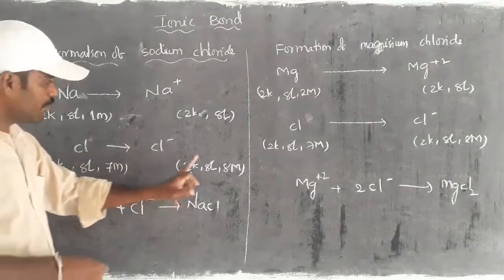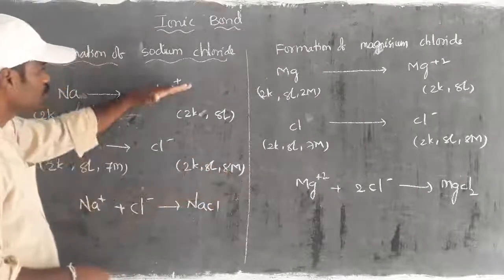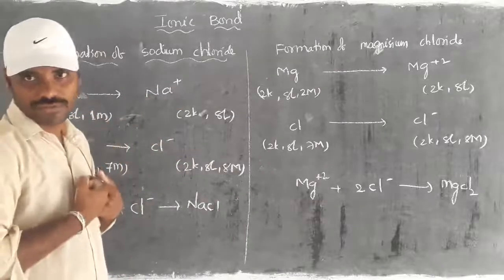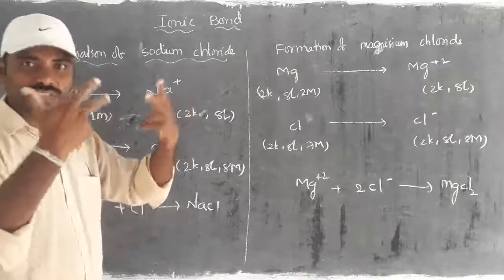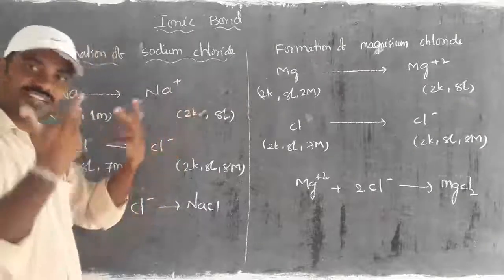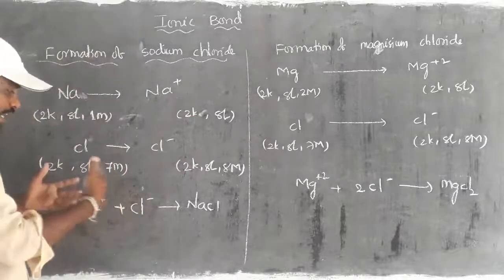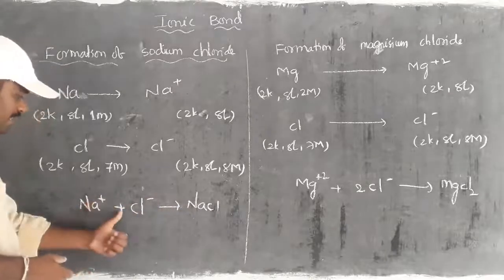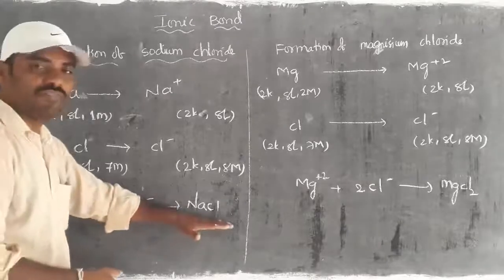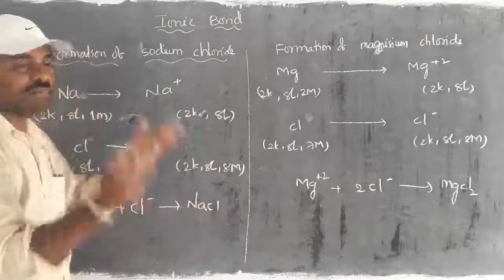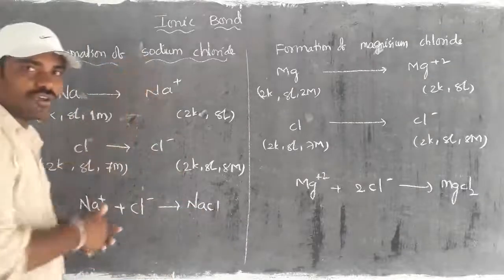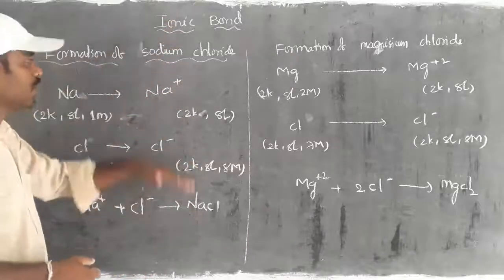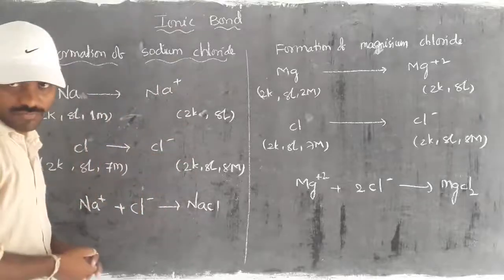For that configuration 2, 8, 8. Then due to opposite charges, they are having more or stronger attraction force. Because already we are familiar, unlike poles attract, in the same way, unlike charges also attract. For that, on attraction of positive charge and negative charge, it ultimately forms Na+ Cl-, that ultimately forms NaCl. So this is the formation of sodium chloride. It is also known as common salt, right? So this is the way of explanation of how an ionic bond is formed.